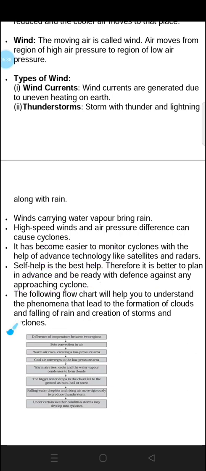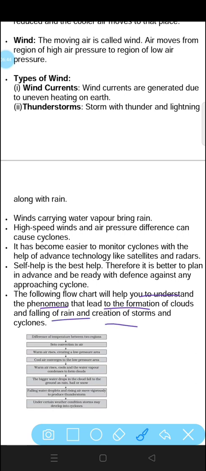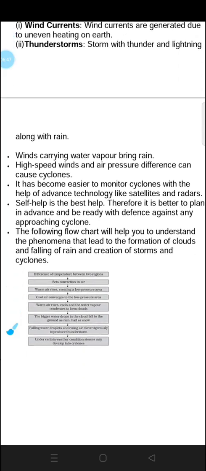After that, the following flow chart will help you to understand the phenomena that lead to the formation of clouds, the falling of rain, and the creation of storms and cyclones. So let's have a look at this flow chart.